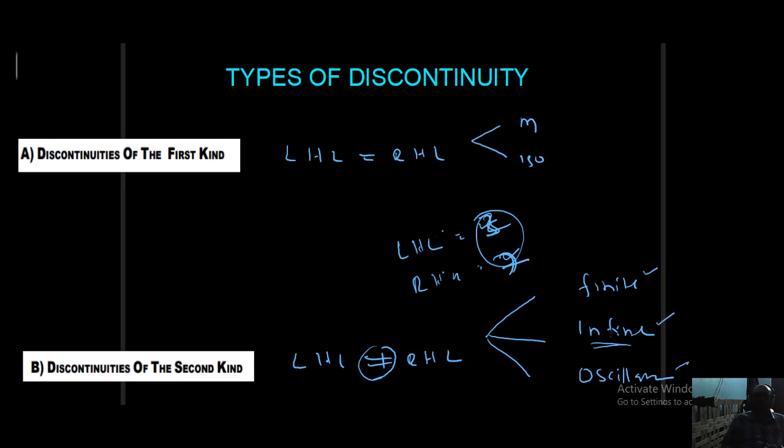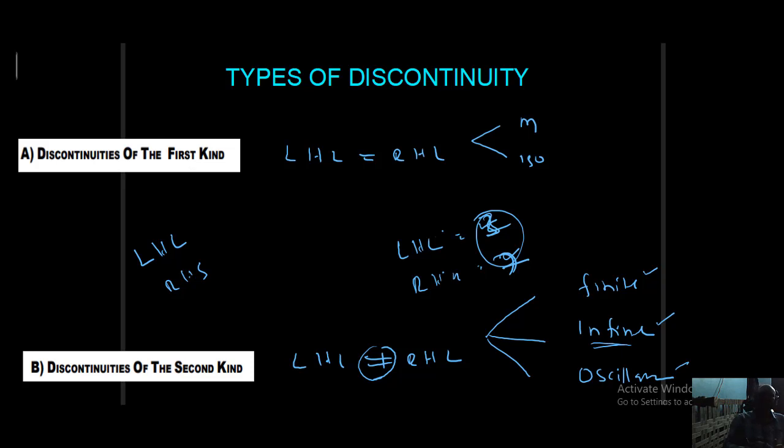Okay, so what is infinite type? Either LHL or RHL does not exist, or any one of them is tending to infinity, or both are tending to infinity. That type of discontinuity is called infinite type of discontinuity. LHL or RHL, one or both, does not exist, or one or both are tending to infinity. In such a situation I can say the discontinuity is second type, infinite type.